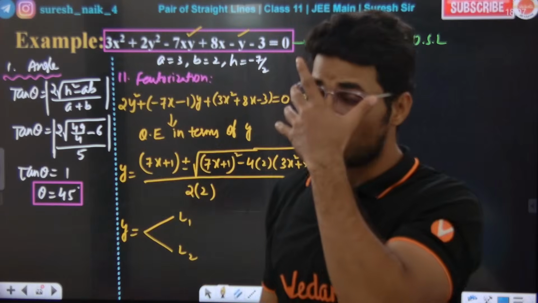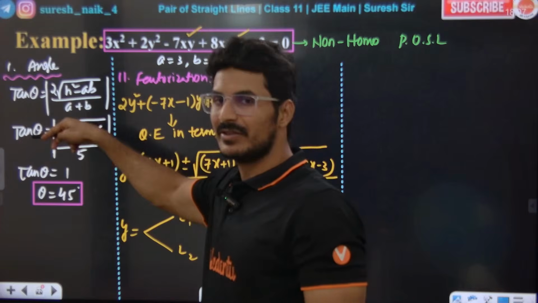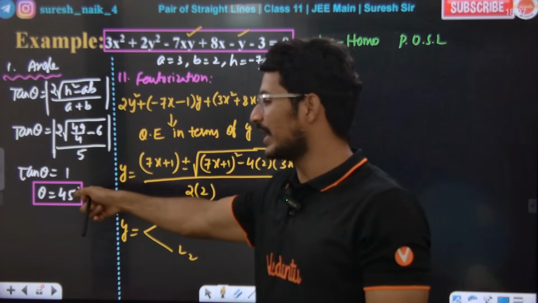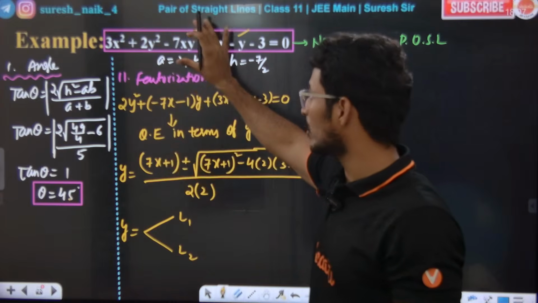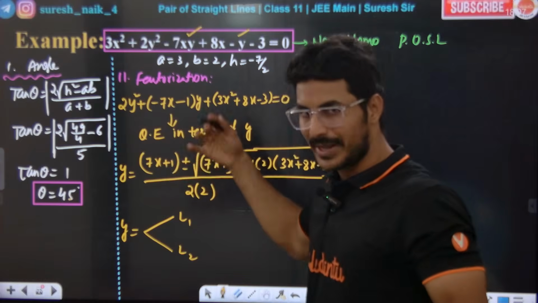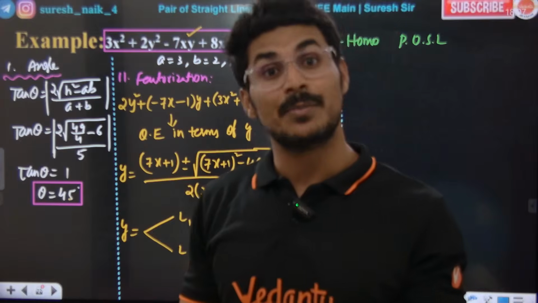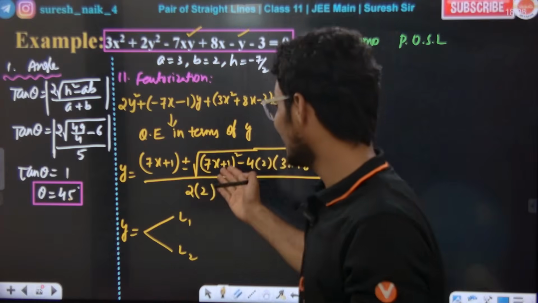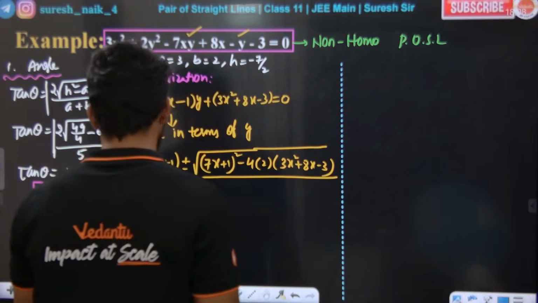See, for non-homogeneous pair of straight lines, four types of questions might be asked. One is the angle between them, between line 1 and line 2, which will definitely come. For factorization, the given function you write in terms of y or x. So why are you writing in terms of y only? Can't we write in terms of x? 100% you can write, Raj. If you write that, we get L1 and L2. Yes or no?